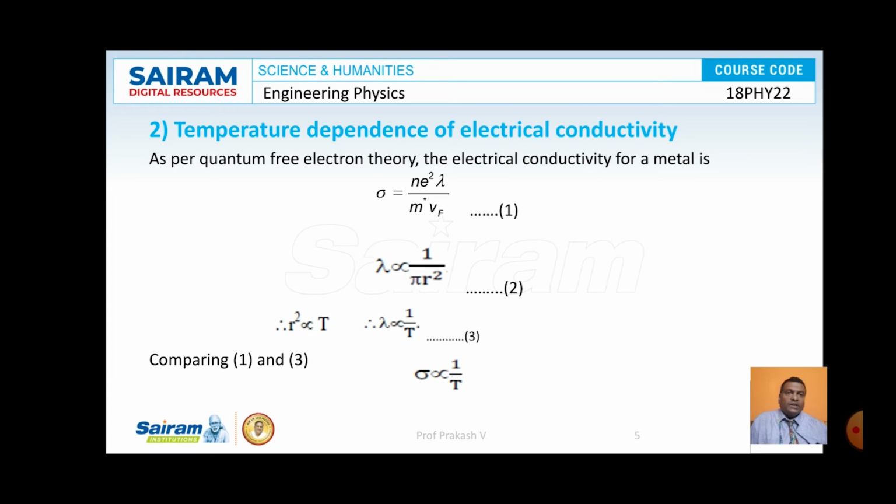Looking at equation number 1, sigma is proportional to lambda. Here lambda is proportional to 1 by T as per equation number 3. So we come to the conclusion that, by referring to 1 and 3, sigma is proportional to 1 by T. This is the correct result, and it is in agreement with experimentally observed values. This is one of the successes of quantum free electron theory.